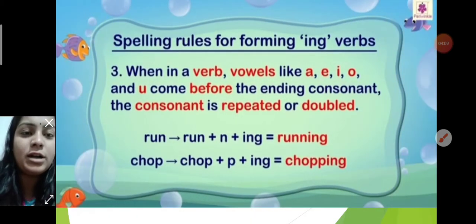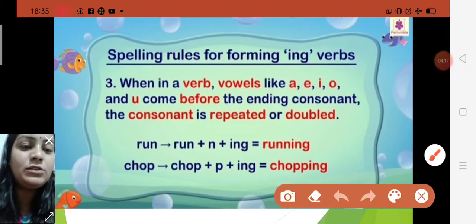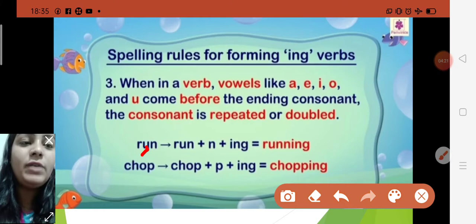And I have told the third rule. When a vowel like a, e, i, o, u comes before the ending consonant, as you can see in this picture, like n is the ending consonant and before it comes a vowel.